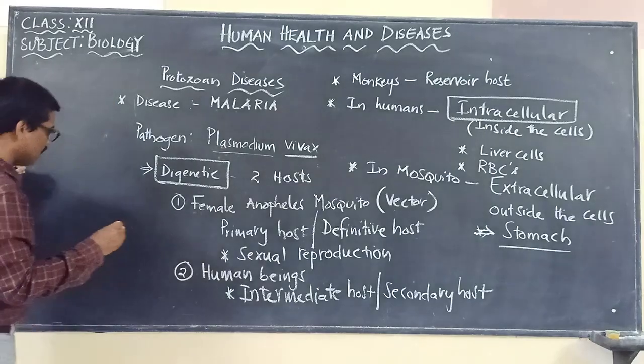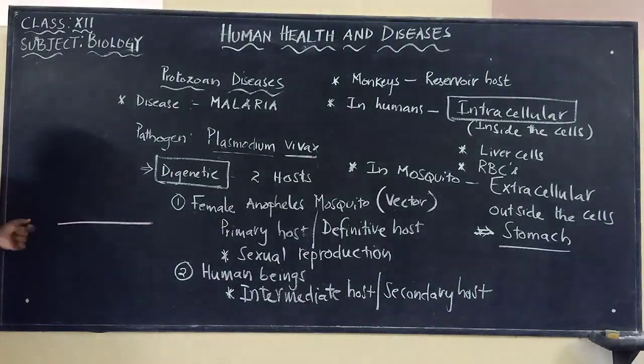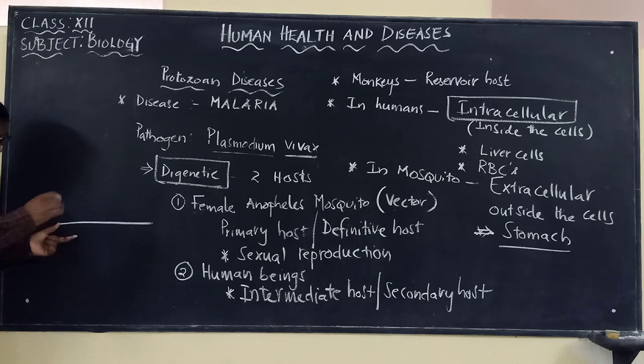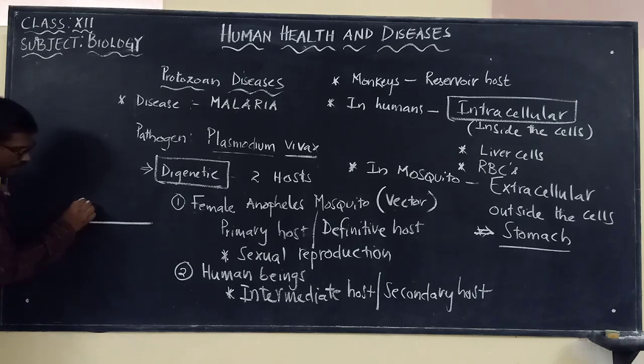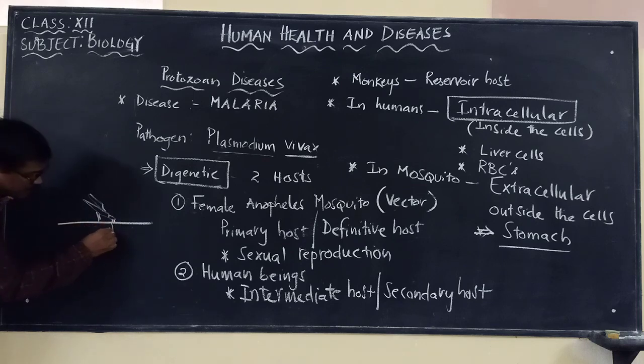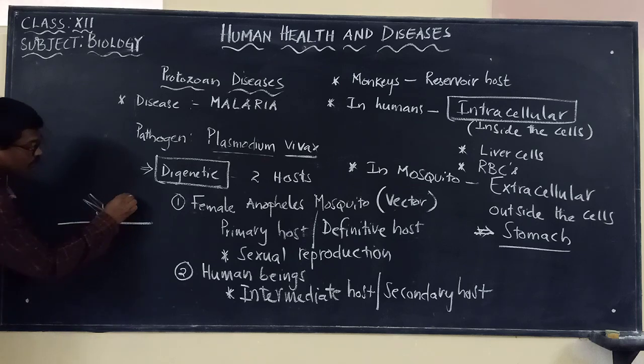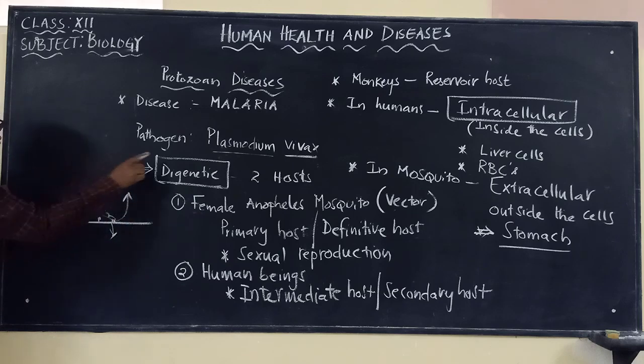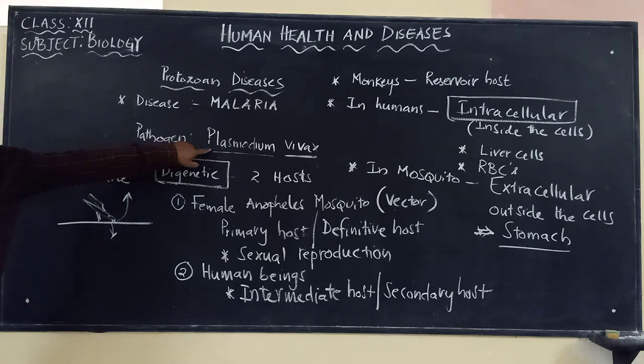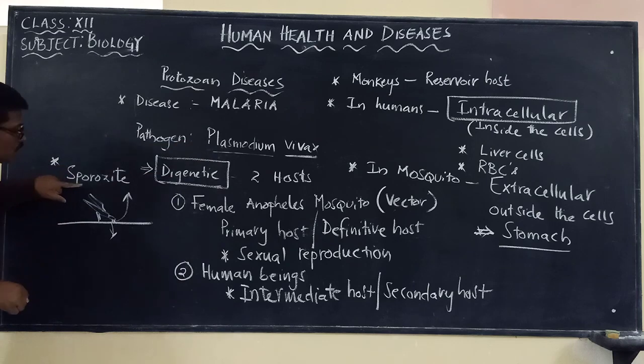Let us say like this: suppose this is the skin or the body. When a mosquito comes and bites here, what is it injecting into the body? It is injecting the Plasmodium vivax, which is called the sporozoite. Sporozoite is one of the stages of the Plasmodium vivax, a very important one.